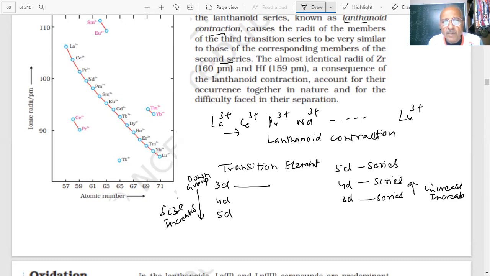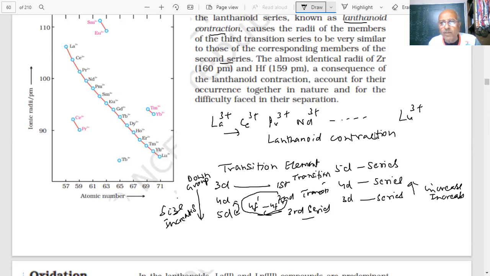But when you go from 4D to 5D, this is my first transition series, this is my second transition series, and this was my third transition series. As you go from 4D to 5D, in between there will be filling of the 4F subshell, 4F1 to 4F14. So when you move from the second to the third series, the 4F subshell will be filled completely.